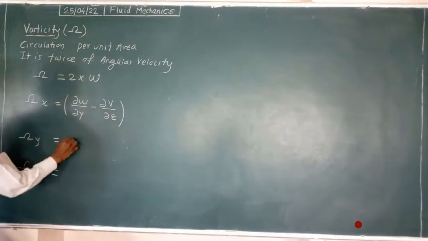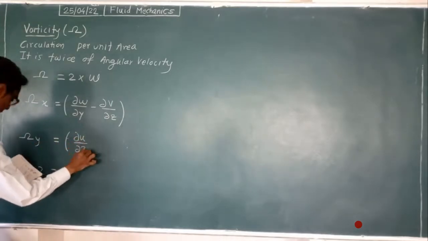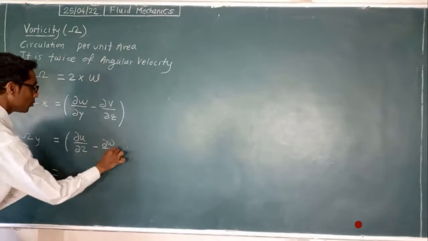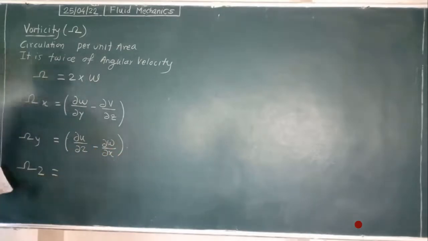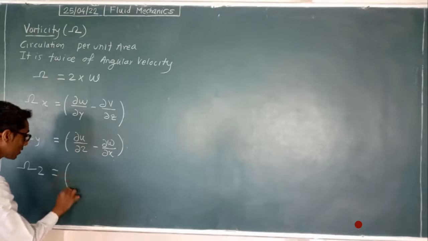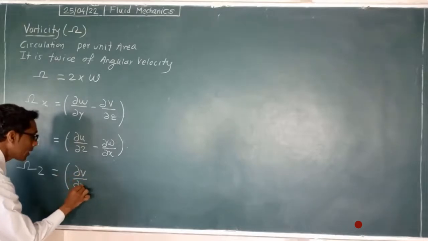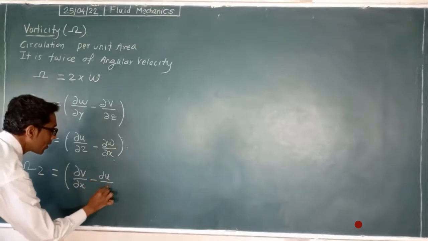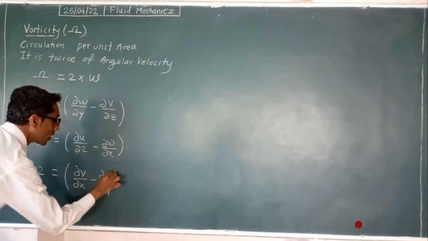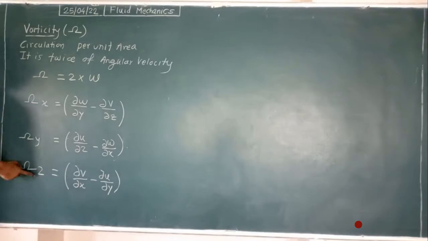Vorticity along y direction will be du by dz minus dw by dx. And along z direction will be dv by dx minus du by dy. So these are the 3 equations, x, y, z, for vorticity.